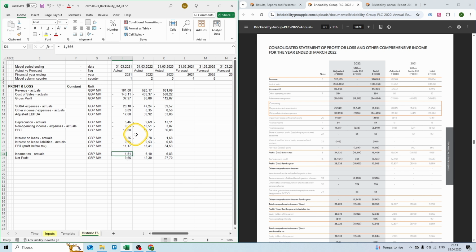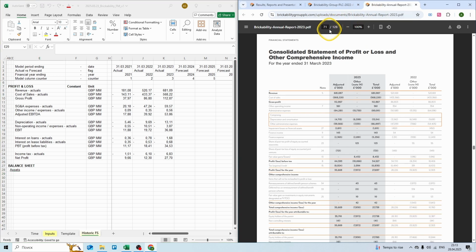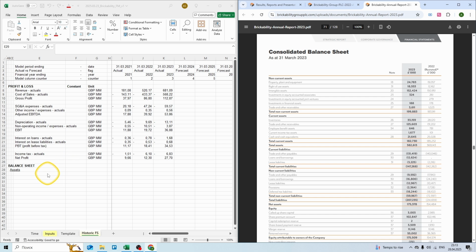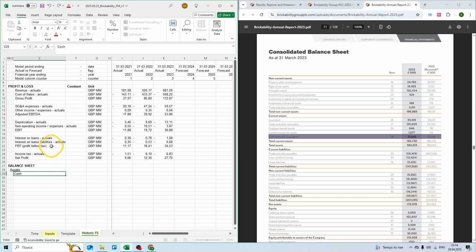We are done with the profit and loss statement and now we are moving on to the balance sheet. Let's type balance sheet in the first column and in the second column let's type assets. Let's go back to our 2023 report and open page 71. Let's start with cash and cash equivalents. Our unit is £1,000,000. At year end 2022 we had cash and cash equivalents of 25 million. In 2023 we had 22 million in cash and cash equivalents.